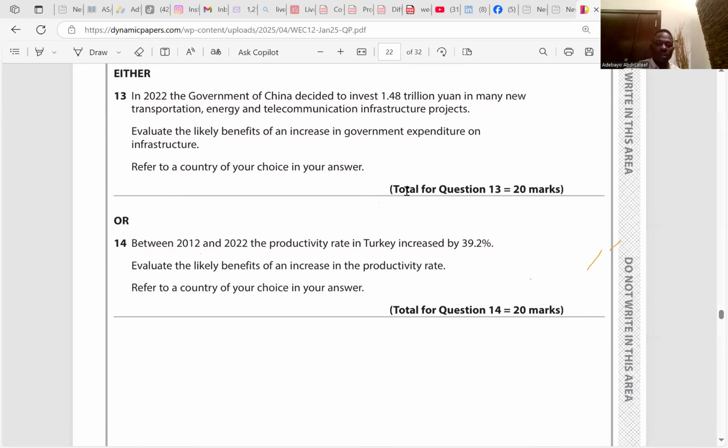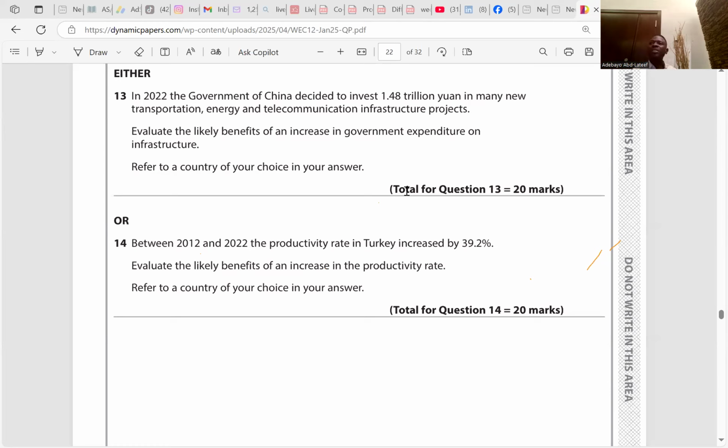So go to question 14. The January 2025 article said between 2012 and 2022, the productivity rate in Turkey increased by 39.2%. Evaluate the likely benefits of an increase in the productivity rate. Refer to a country of your choice in your answer. So we could use Nigeria as a country.